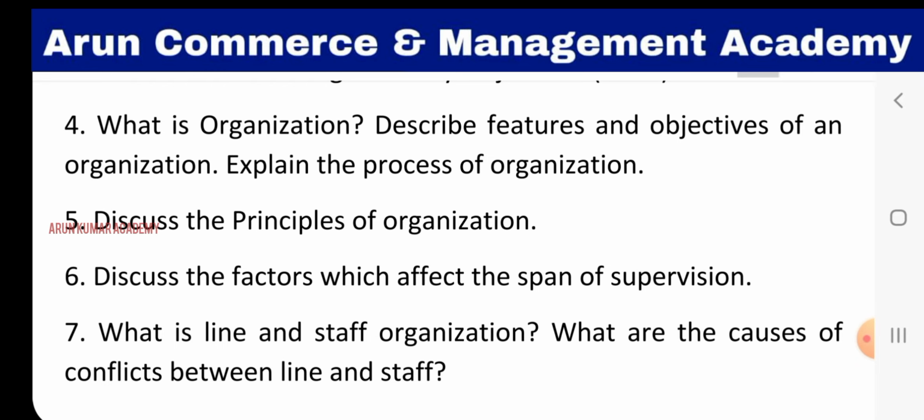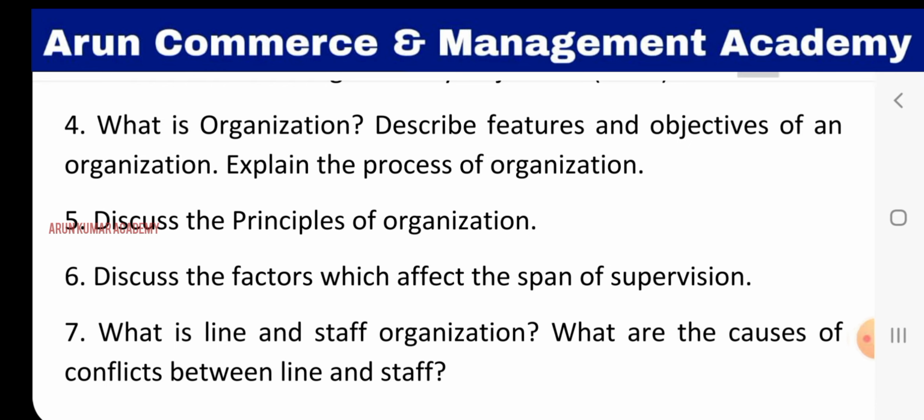Then it comes to process of organization. So here there are certain steps in the process of organizing. There are 8 steps. Step number 1, identifying organizational objectives, determining total work, grouping the work, developing formal relationships, delegation of authority, providing resources and other facilities, setting the communication system, and last, coordination and control.